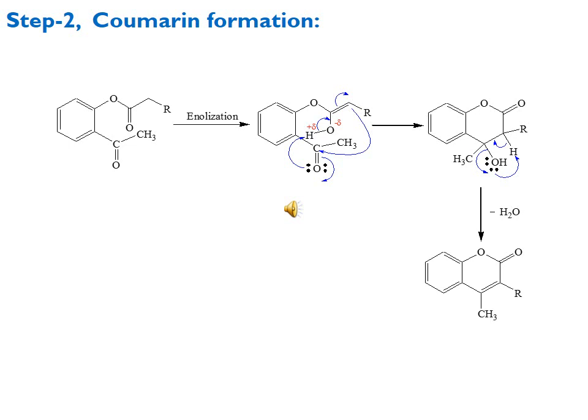In the next step there is removal of water. The neighboring oxygen attacks the hydrogen. The hydrogen bond moves towards the carbon carbon, making the double bond, and at the same time the carbon oxygen bond is moved away, and we get the removal of the hydroxy group in the form of water, as water is a good leaving group. So we get the formation of coumarin, or you can say 3,4 substituted coumarin.